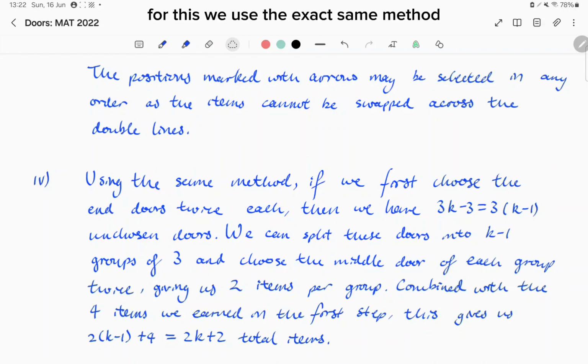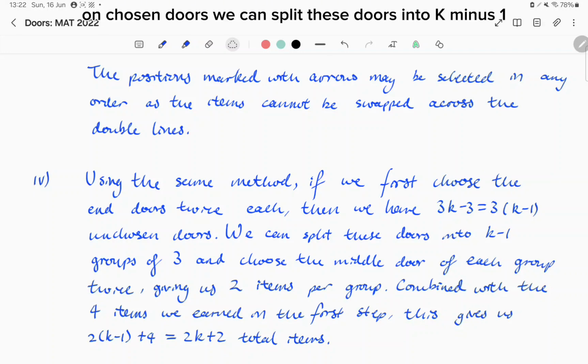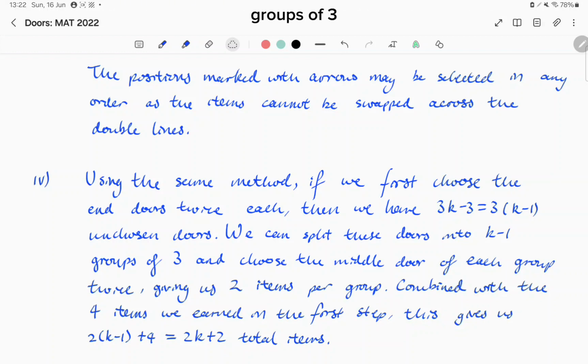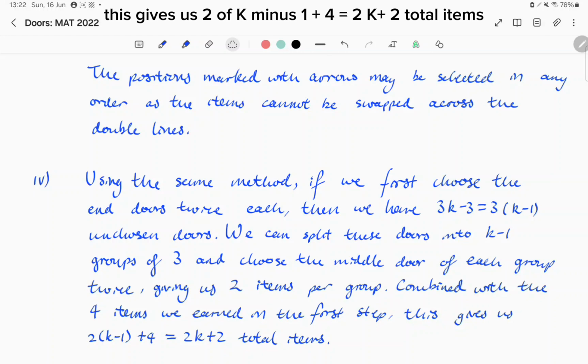For this, we'll use the exact same method. If we choose the end doors twice each, then we have 4 items already chosen, and 3k minus 3 equals 3 of k minus 1 unchosen doors. We can split these doors into k minus 1 groups of 3, and choose the middle door of each group twice, giving us 2 items per group. Combined with the 4 items we earned in the first step, this gives us 2 of k minus 1 plus 4 equals 2k plus 2 total items.